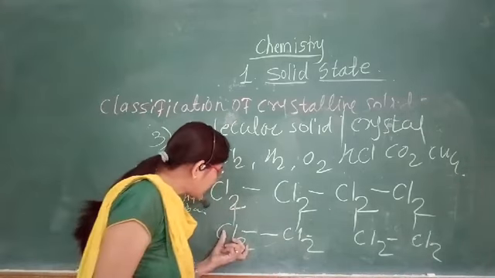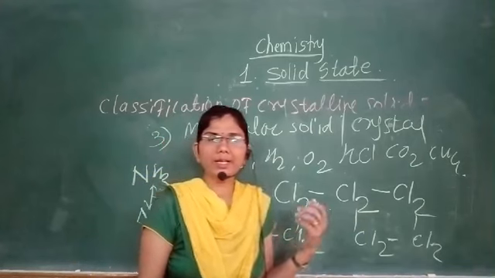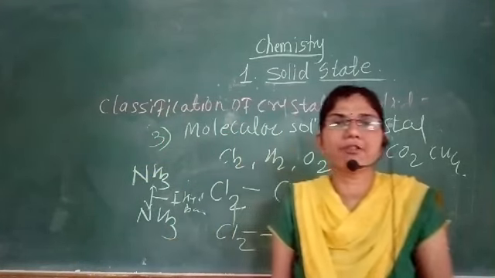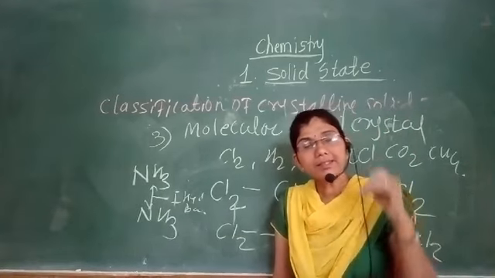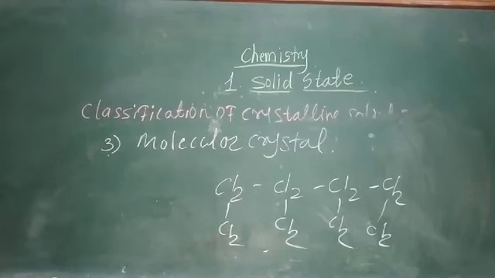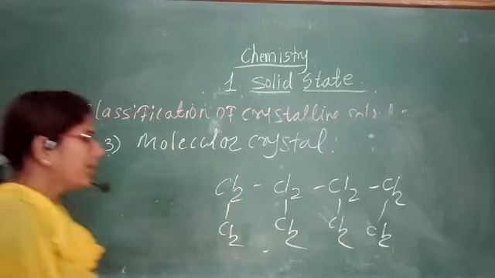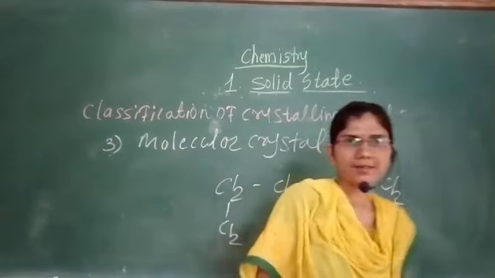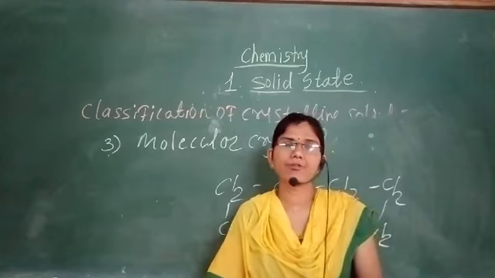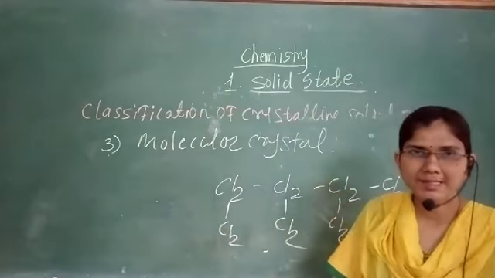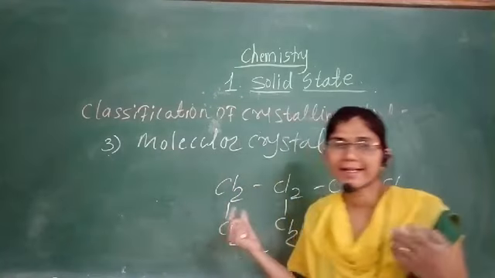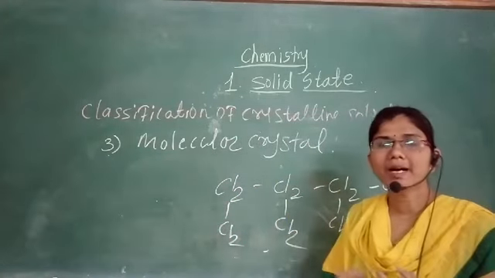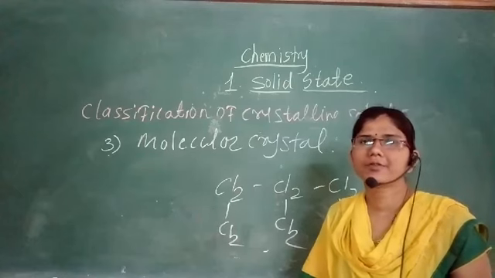But in Cl2, these are molecules, and molecular solids are formed by the molecules, as the molecules attract each other by a weak force of interaction.